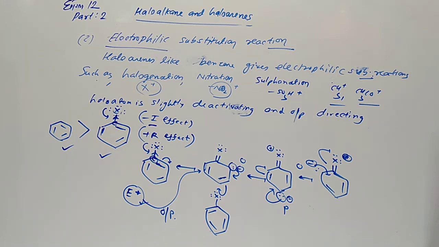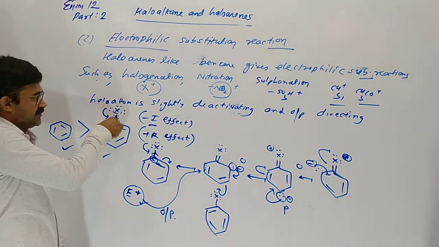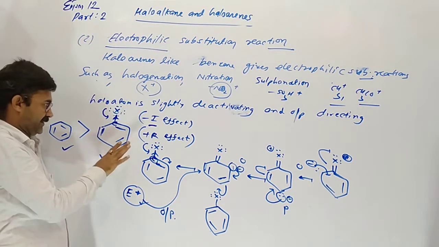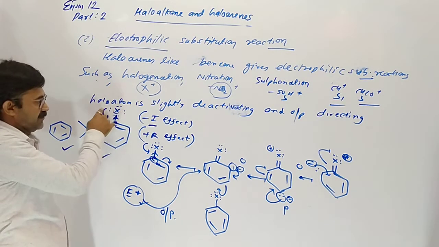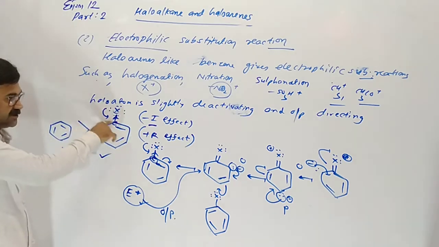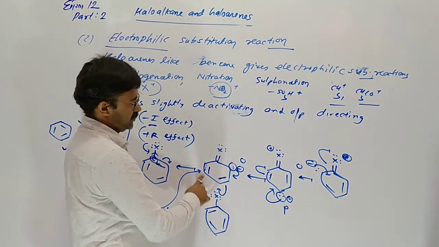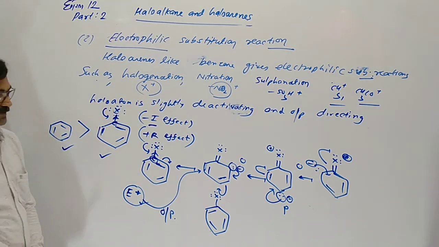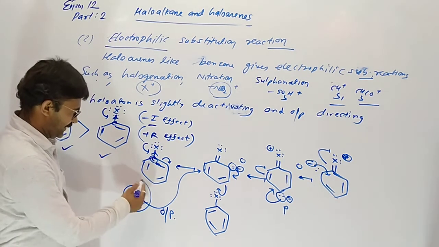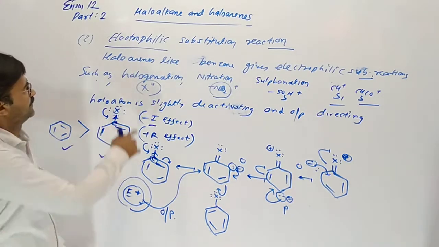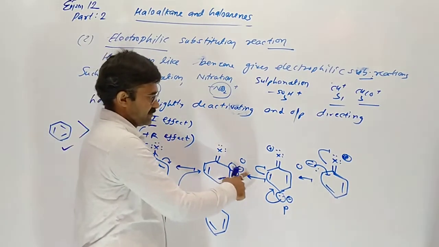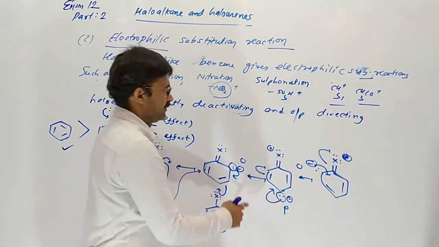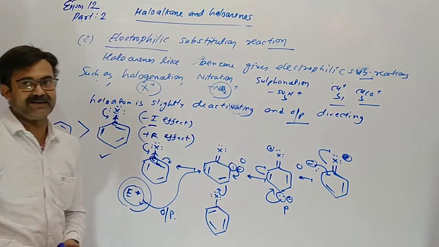Understood? Once again I am telling you, chlorine has a negative inductive effect, so it attracts electrons toward itself. But the lone pair of electrons donates to the benzene ring, and due to resonating structures, ortho and para places alternatively become negatively charged. So any positive ion which attacks toward the electrons enters on ortho and para positions, which is ortho-para directing.